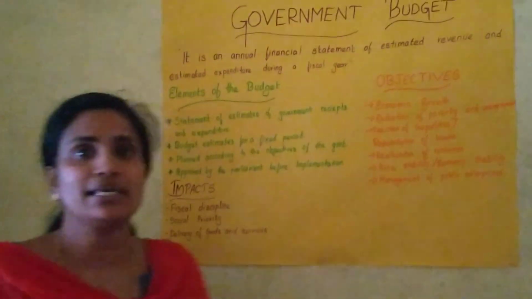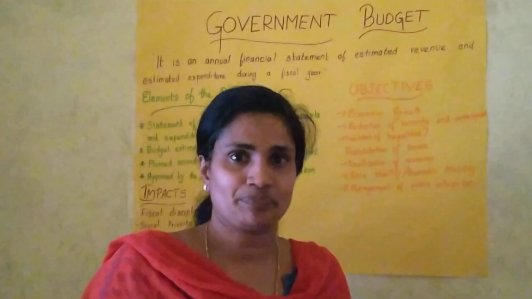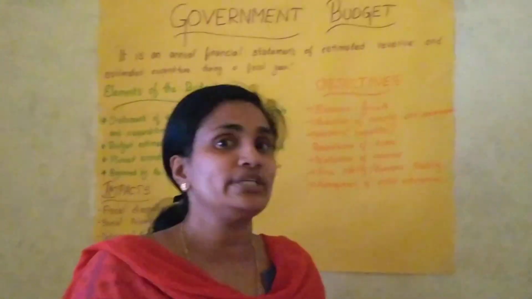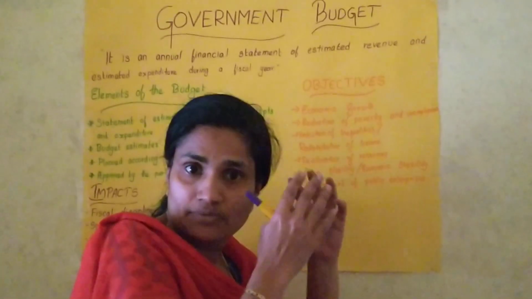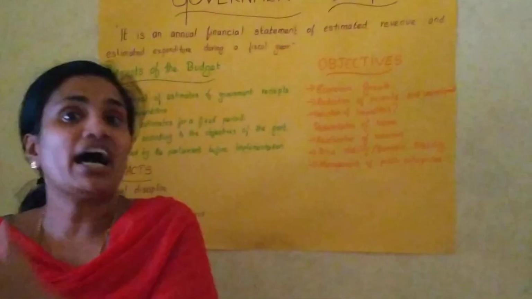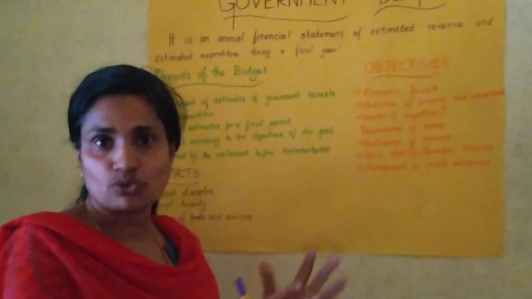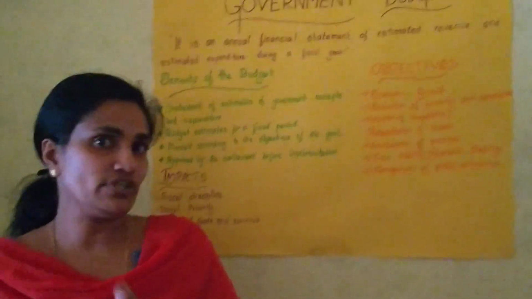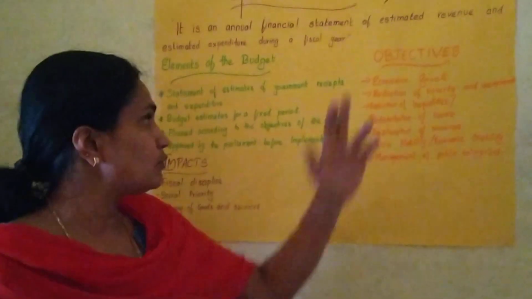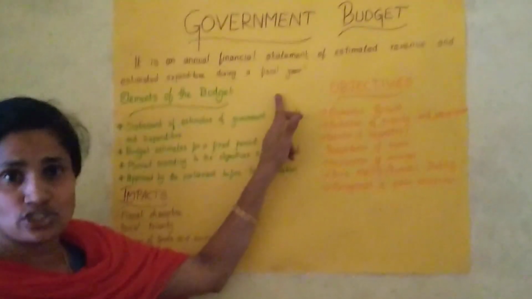What do you mean by fiscal year? It is a financial year. In India, the financial year begins from April 1st to March 31st. For example, April 1st, 2020 to March 31st, 2021. So fiscal year is also known as financial year.